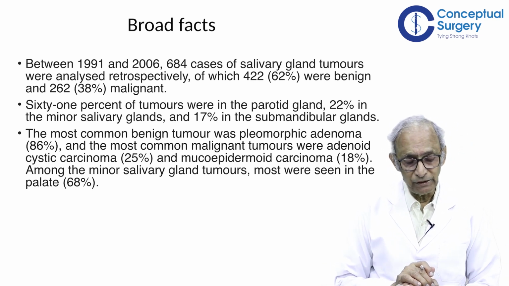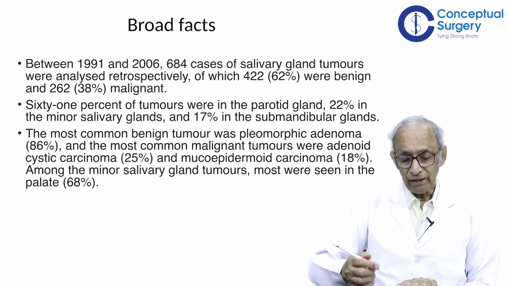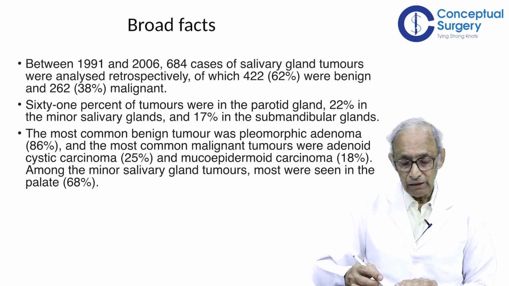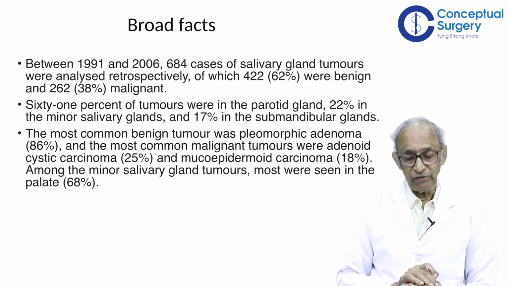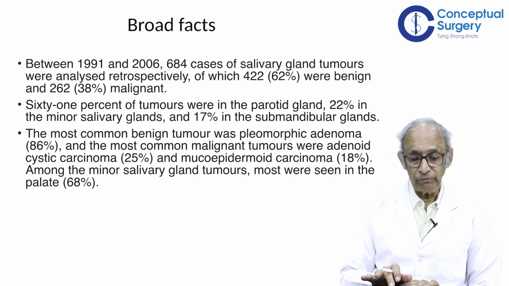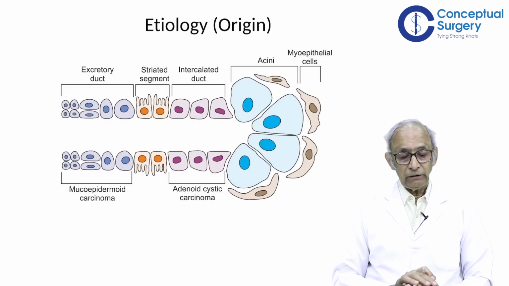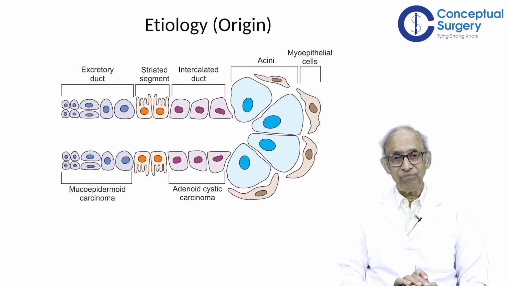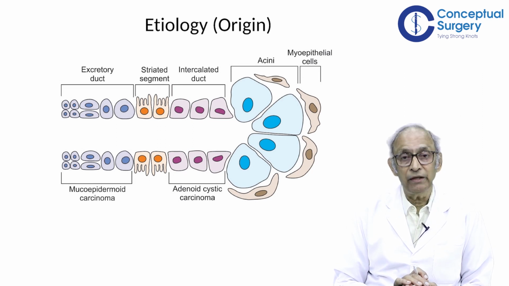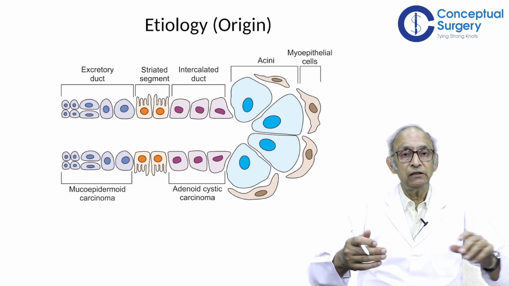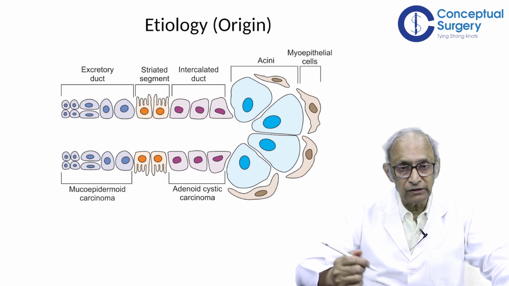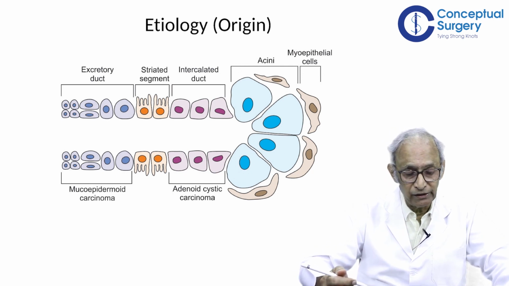So what do we learn from this slide? Thankfully, most of the tumors are benign. Most of them occur in the parotid gland, and most of them are pleomorphic adenomas. That's what we learn from this particular slide. It is natural to look for the etiology of such a rare kind of neoplasm. And when you look at the etiology, it is good to remember this diagram before I talk about the various types of etiology which have been postulated.